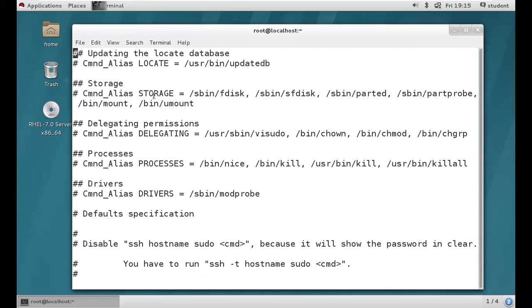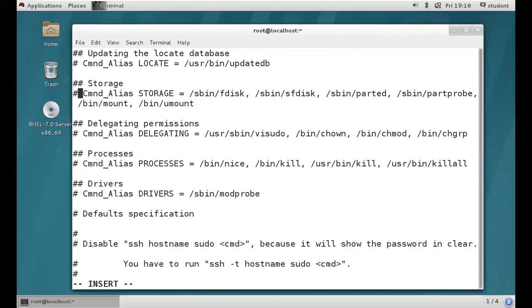Those people need to bother about storage. They need to execute only storage related commands. So instead of providing the storage commands manually, here we'll have one alias name called STORAGE. It's one kind of variable. The storage alias contains all the storage related commands, like fdisk, sfdisk, parted, partprobe. These commands will be there. So how to use this one?